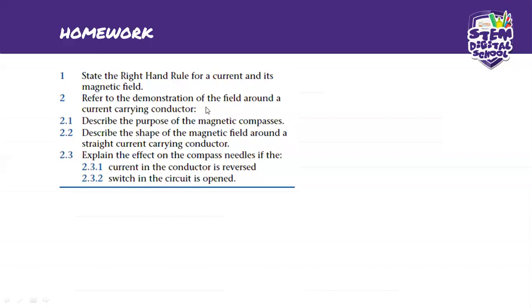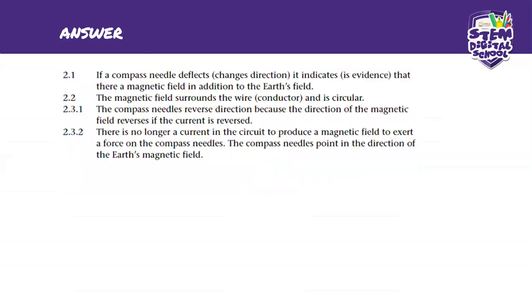Okay. So number two says, refer to the demonstration of the field around a current carrying conductor. Number 2.1, describe the purpose of the magnetic compasses. And then number 2.2, describe the shape of the magnetic field around a straight current carrying conductor.